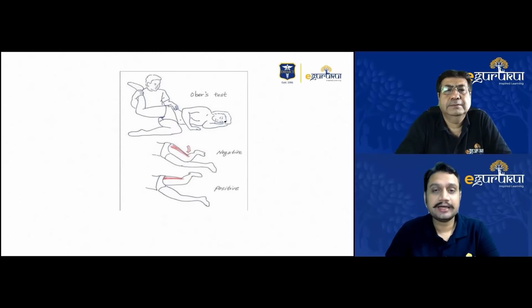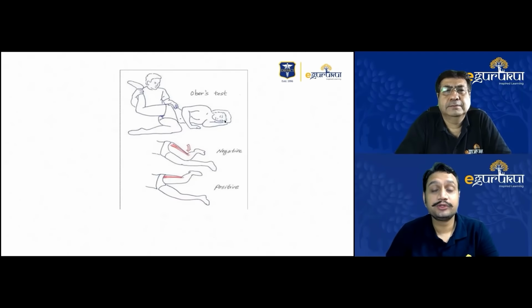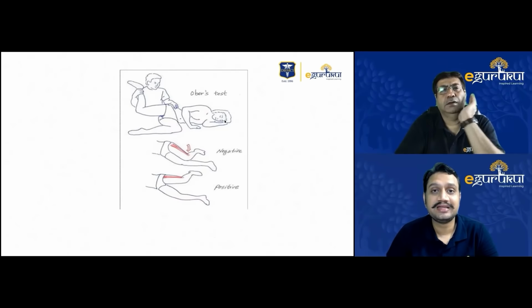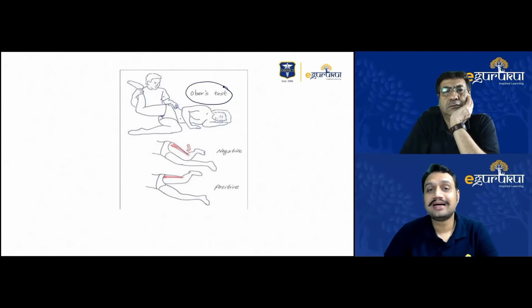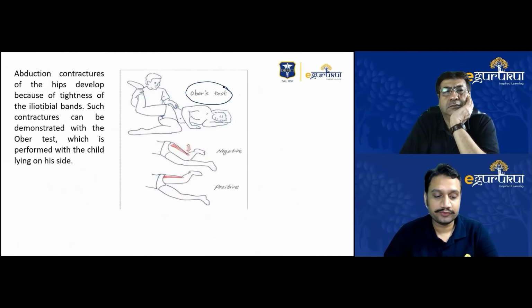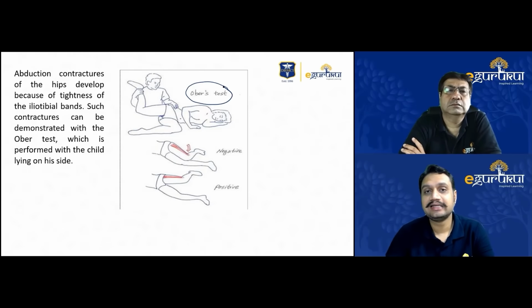Then another important test that we usually read in our class, that's a part of our PGME examination also, is something known as Ober's test. We talked about the abductor weakness. And then when you have an abduction contracture of the hip, what we do to test this contracture is the Ober test. Ask the patient to lie in the lateral position. I hope everybody has already revised. The INI is done, NEET is coming, so everybody has already revised this test.